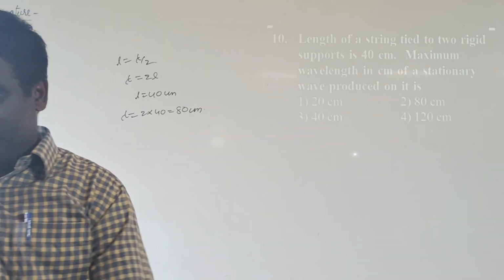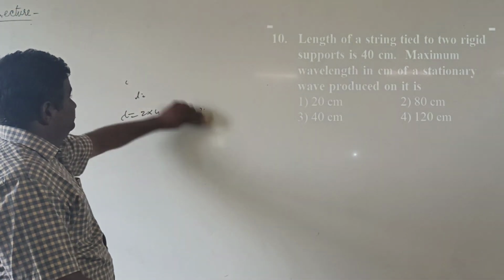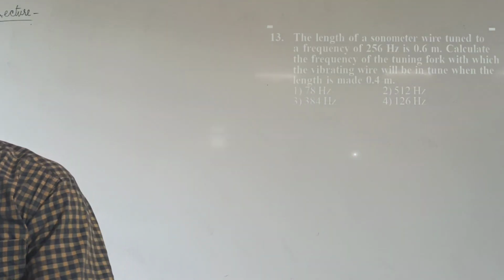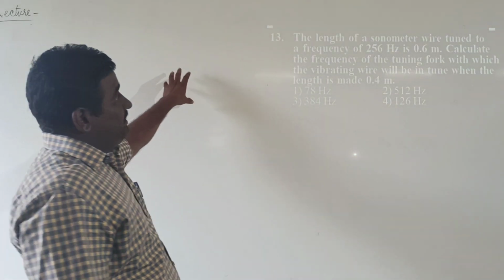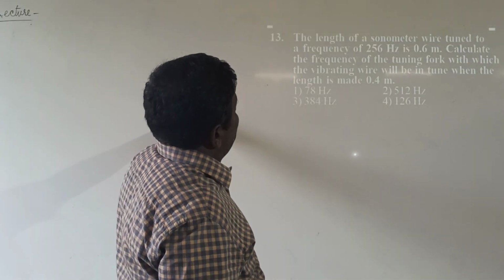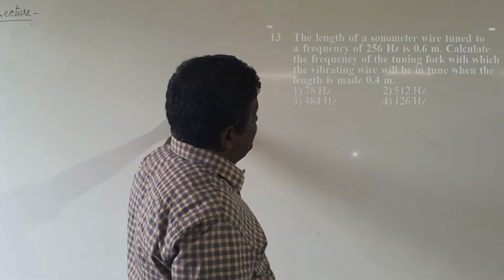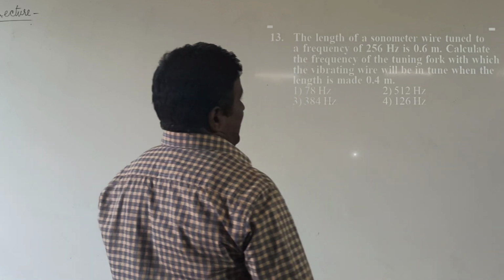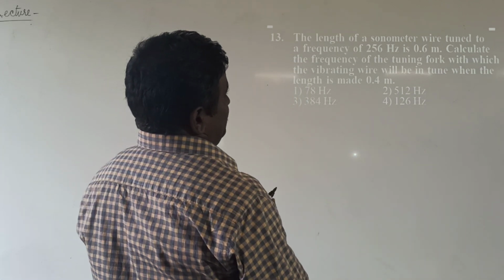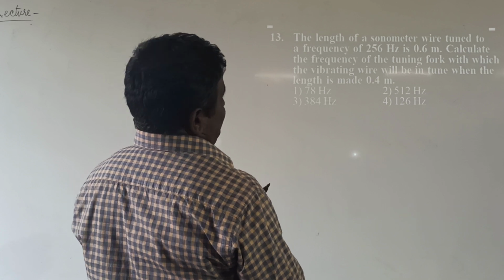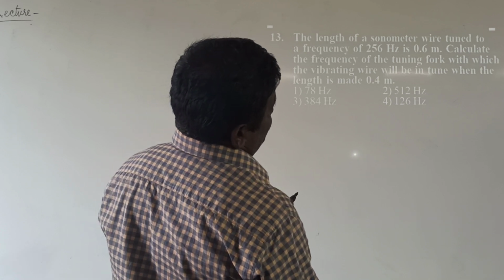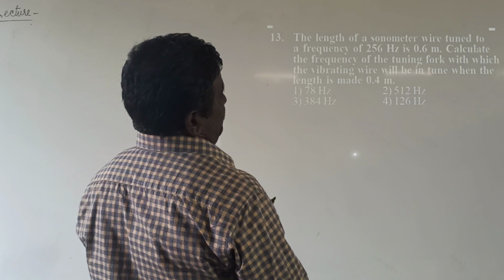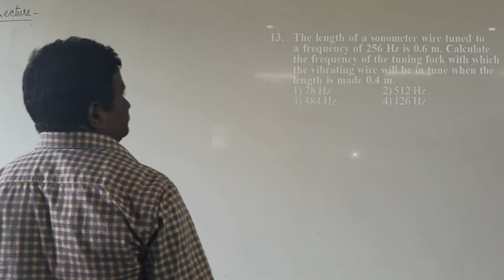Next problem is the length of the sonometer wire tuned to a frequency of 256 Hz is 0.6 meters. Calculate the frequency of the tuning fork with which the vibrating wire will be tuned when the length is made 0.4 meters.